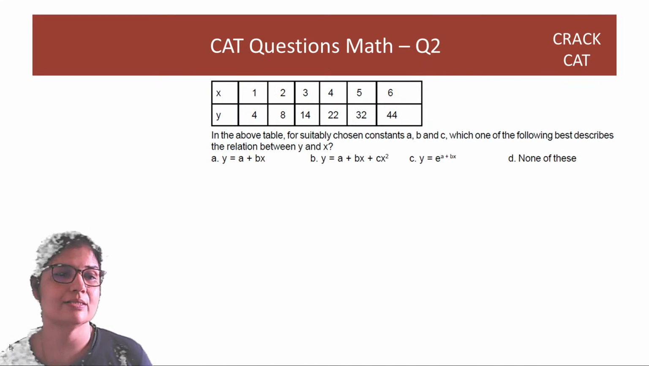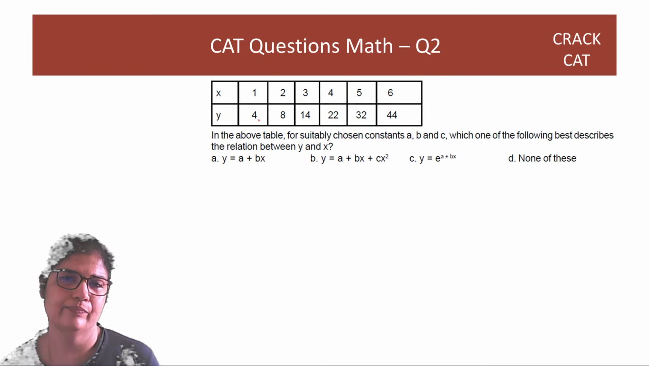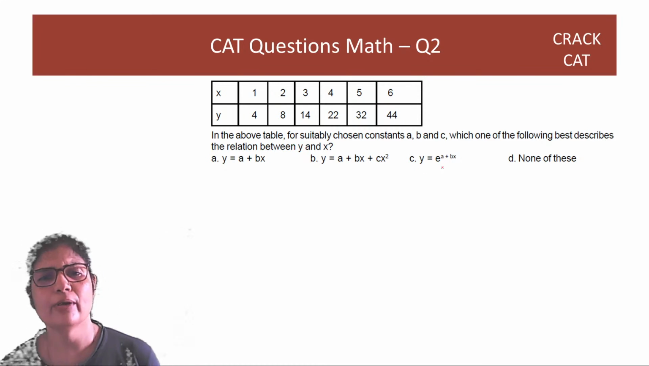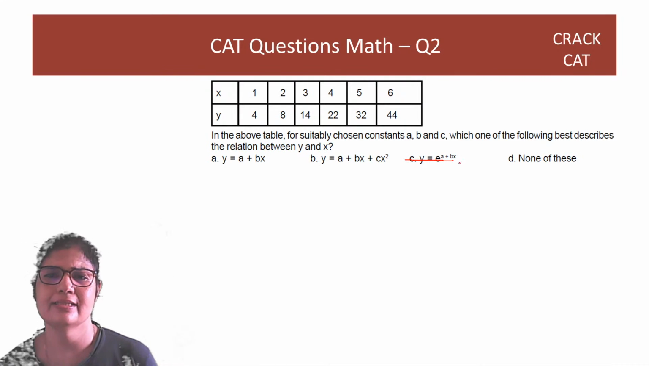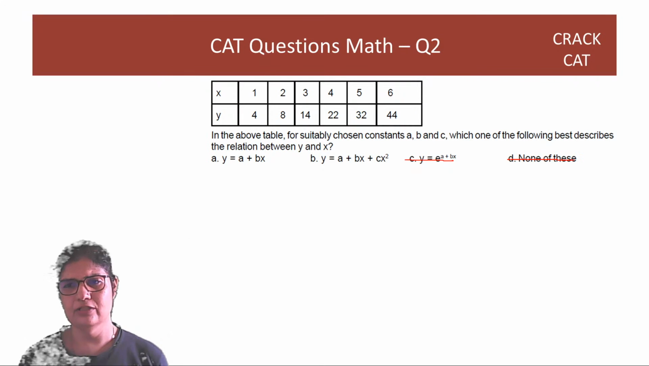You have x taking different, consecutive values, and y is taking different values. Correct? And you want to find out the relationship between x and y. So if you look at the options, clearly you can eliminate option C, because in this case, if x is rational, y will be irrational, which it is not, right? It's an integer. I anyways always eliminate none of these. So you're left with two